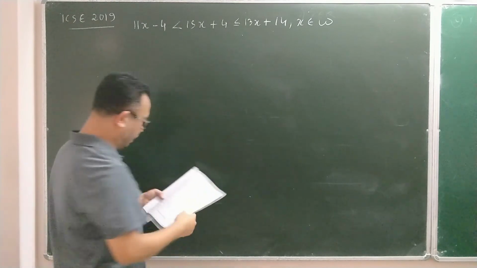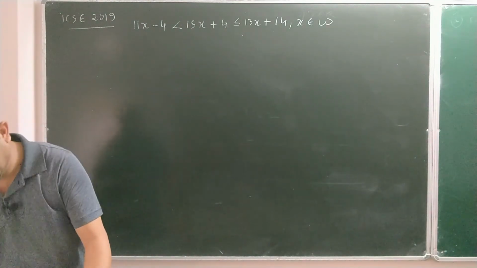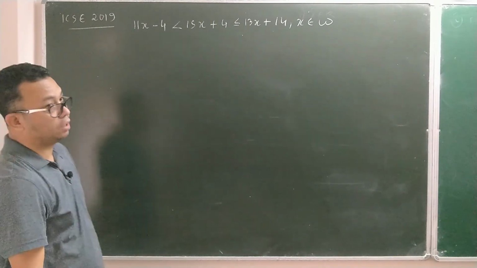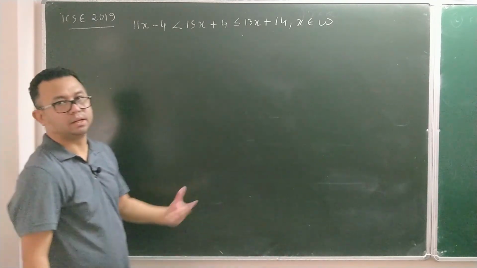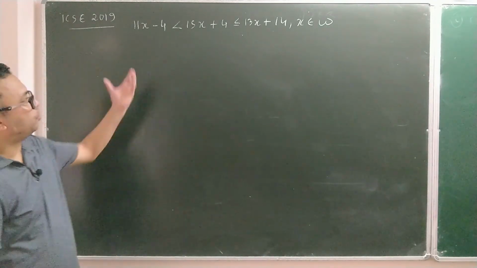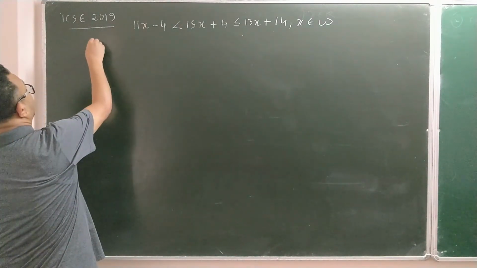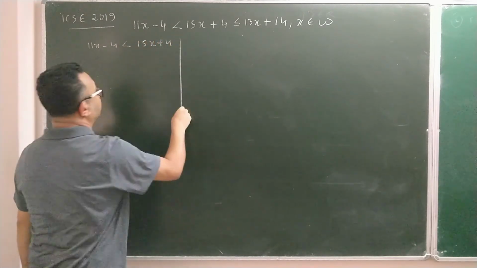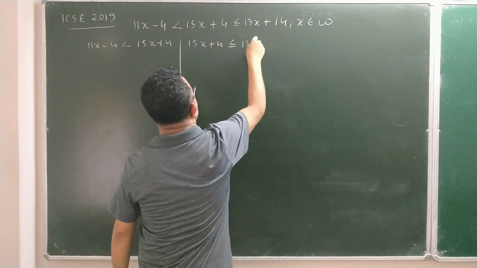Solve the following inequation and write down the solution set, and also represent the solution on the real number line. So the number line also you have to make. Here x belongs to whole numbers, and again there is no fraction, so it's easy. Divide into two parts and solve. So 11x minus 4 less than 15x plus 4 is one part, and the other part is 15x plus 4 less than or equal to 13x plus 14.